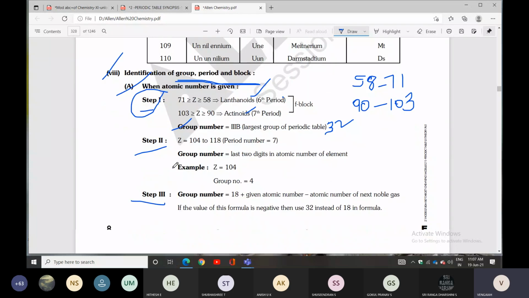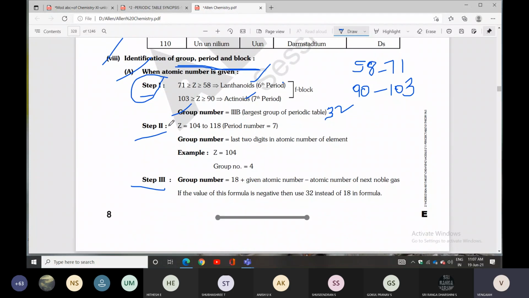Step 2: atomic number from 104 to 118 is 7th period. For the group number, consider the last 2 digits of the atomic number. For example, 104 belongs to the 4th group. Only the last 2 digits are considered.